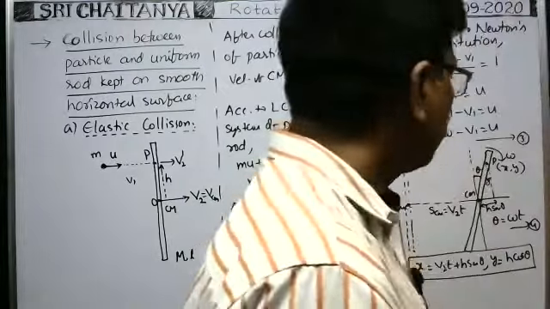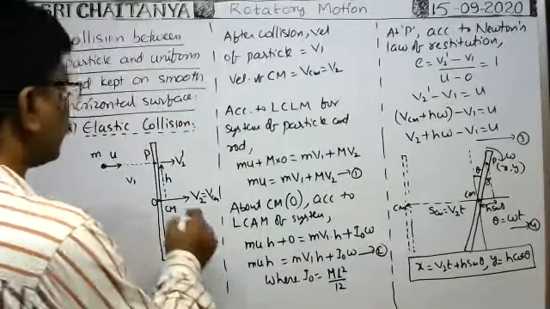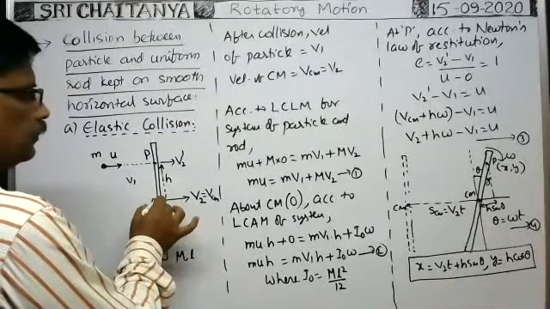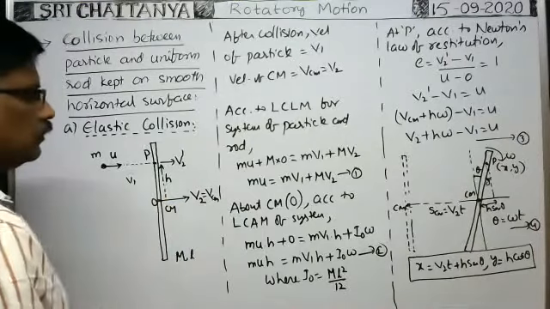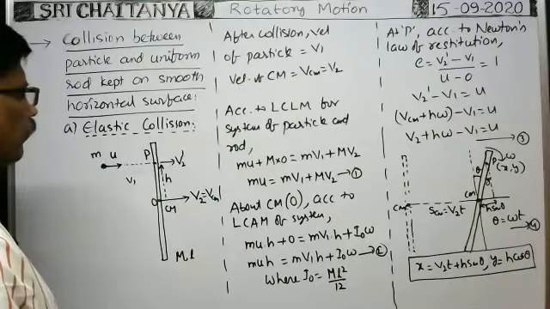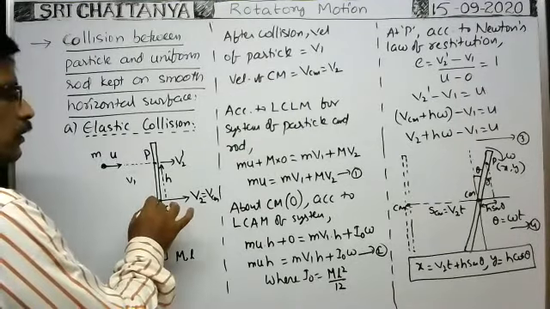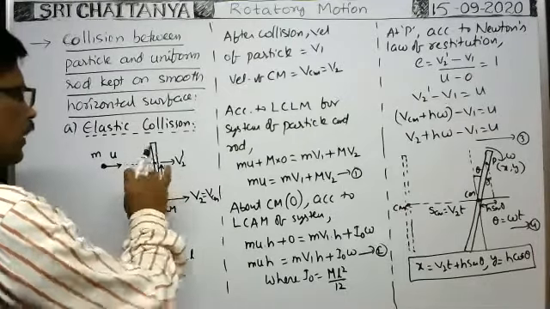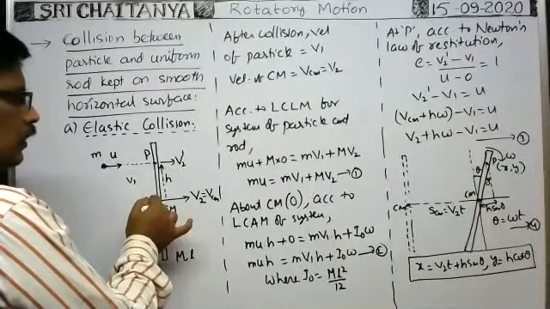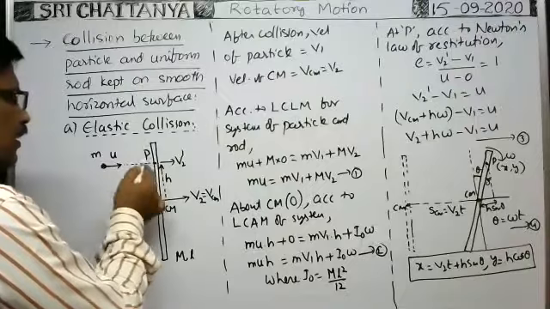Moment about the center of the rod, the midpoint of the rod. No, it rotates about the center of mass. Whenever this particle makes collision, the rod immediately rotates about its center of mass. The rod rotates about the center of mass of the rod only, because this particle does not stick to the rod.